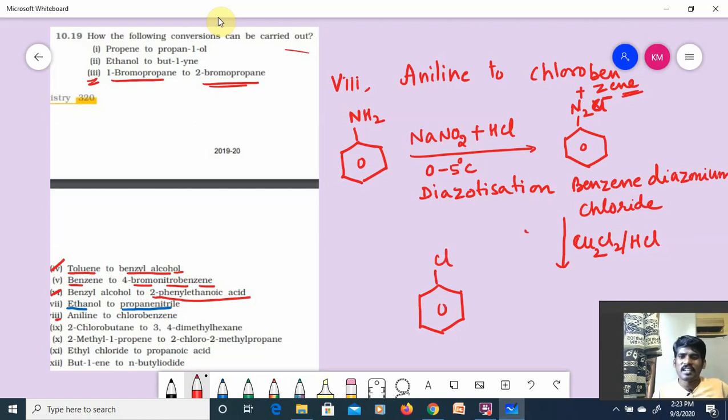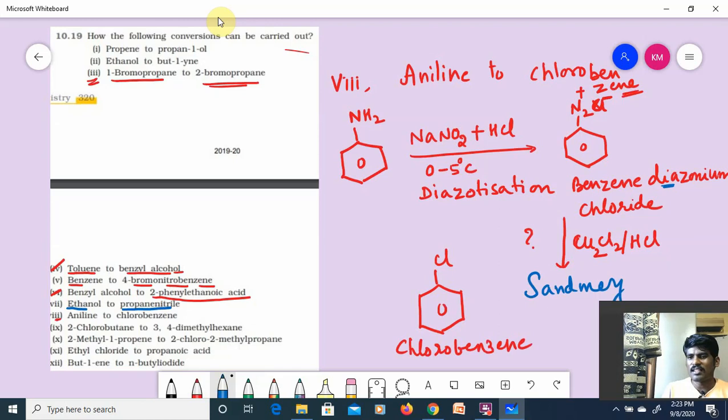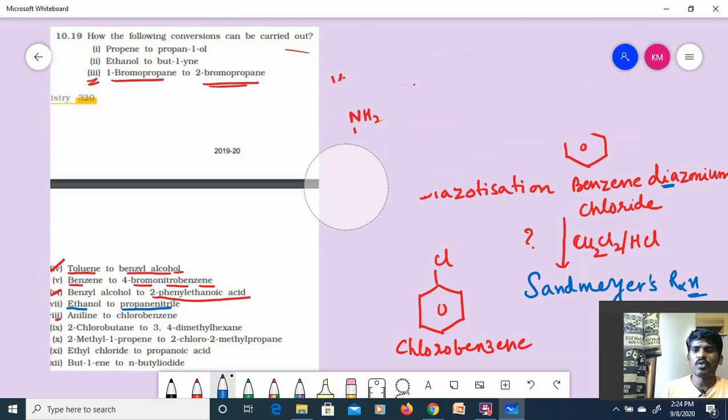Can you tell me the name of this reaction? Anyone? I'll be writing the name of the compound. Meanwhile, please tell me the name of this reaction. This reaction, diazotization, you will get benzene diazonium chloride. This reaction is known as Sandmeyer's reaction. So far we haven't covered Sandmeyer's reaction in any of the conversions. We got it here. Sandmeyer's reaction, guys. Is it clear for you? Hope you understand. So we have converted aniline to chlorobenzene.